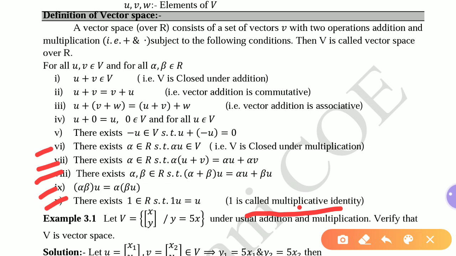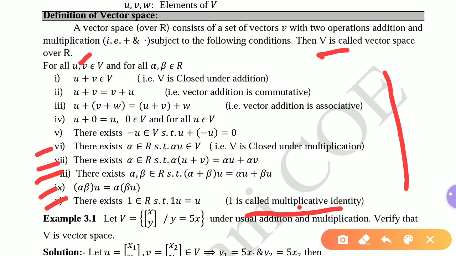So when we have a set of matrices and multiply any matrix by 1, it results in the same matrix, right? Like that, if you multiply a member of the set V by the scalar 1, we get the same element again. Such are the conditions that set V must satisfy. When a set satisfies all 10 conditions for some set of scalars R, then that set V will be called a vector space over that particular set of real numbers, over that particular set of scalars.